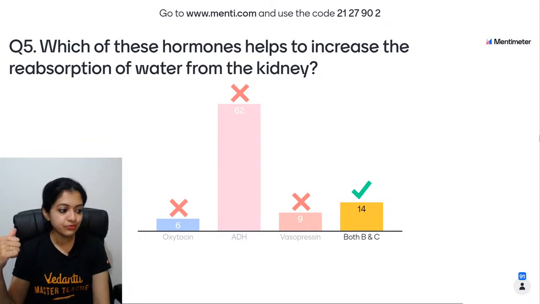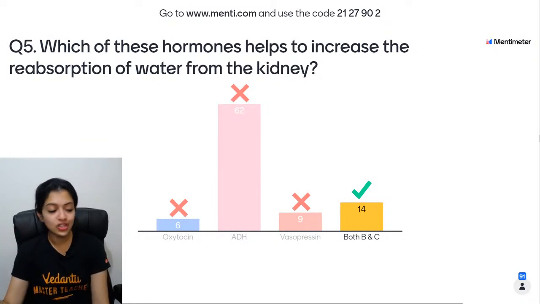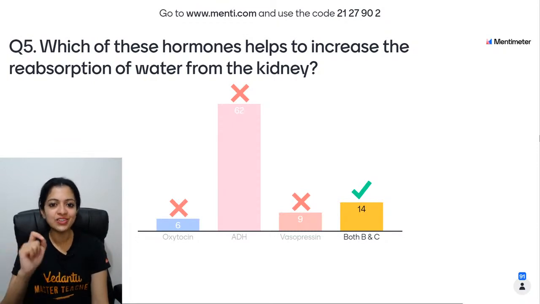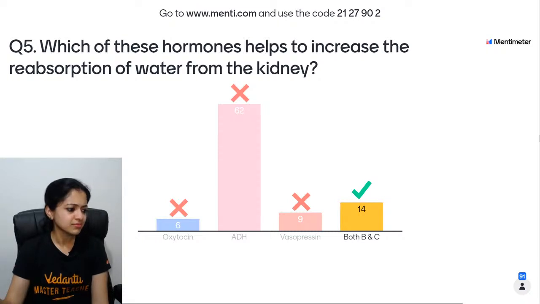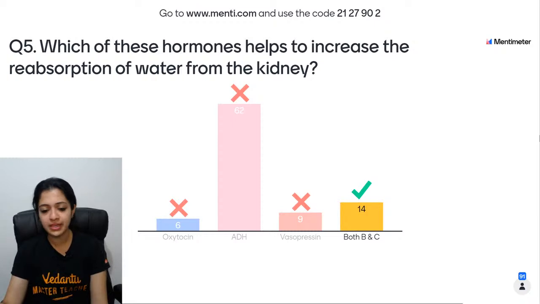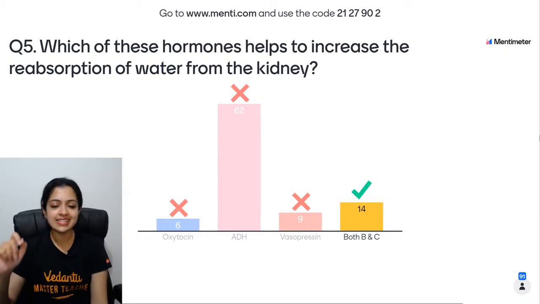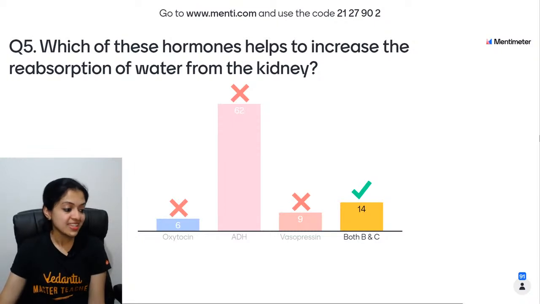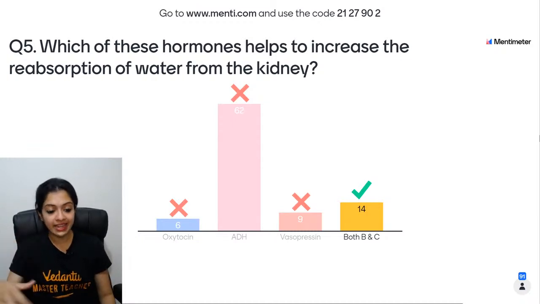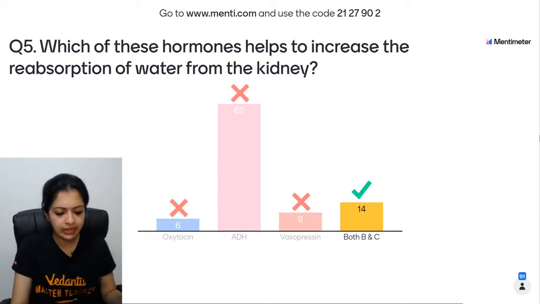Anaconda is asking me for the full form of ADH. Anaconda, the full form of ADH is antidiuretic hormone. The answer is both B and C. Yes, children, antidiuretic hormone and vasopressin are one and the same. They are just synonyms. Remember, oxytocin and vasopressin are both secreted by your posterior pituitary gland.